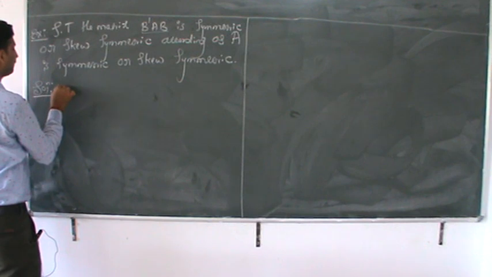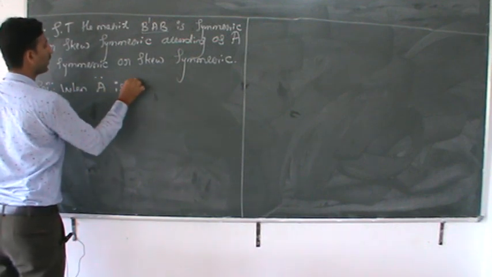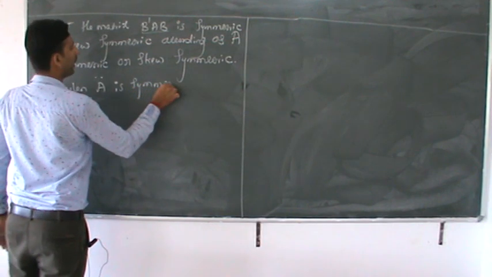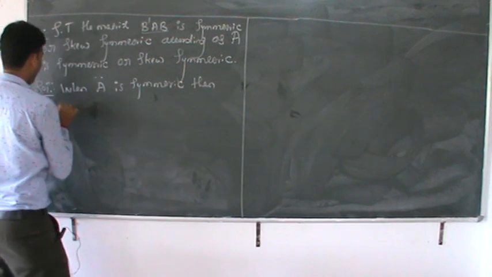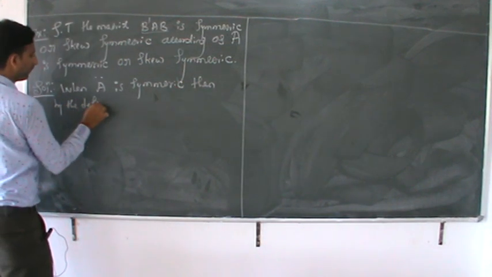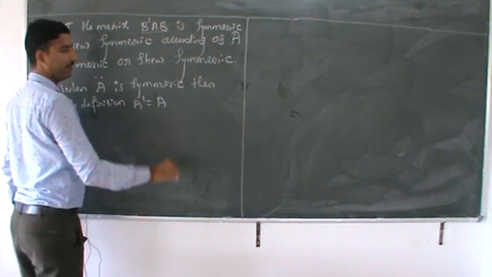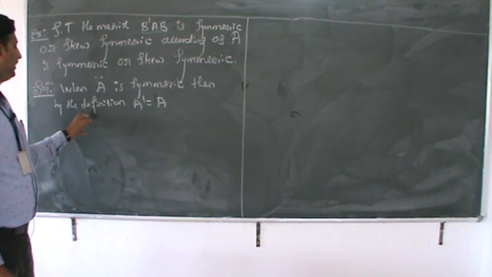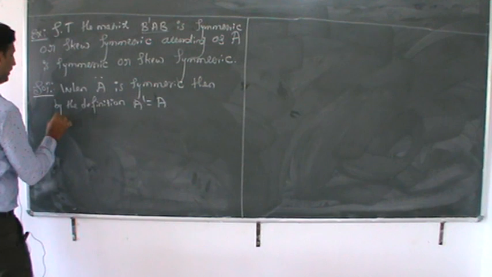First case, when A is symmetric. When A is symmetric, then by the definition, A dash is equal to A. Correct?